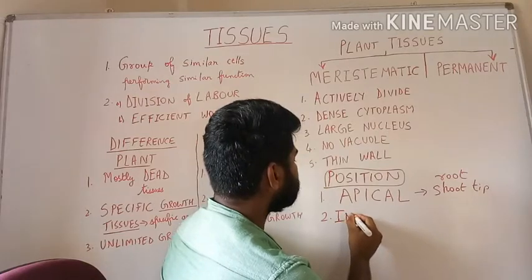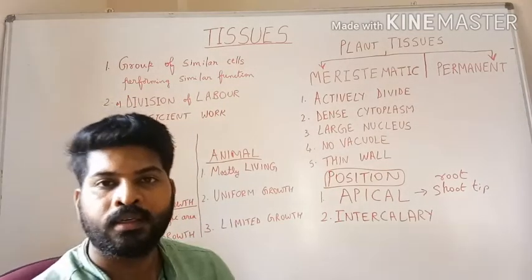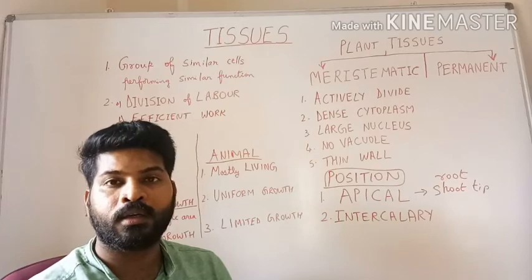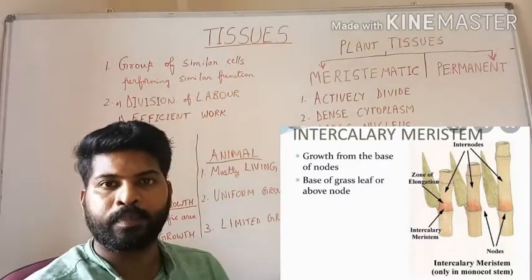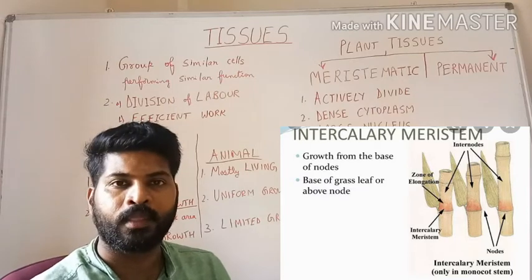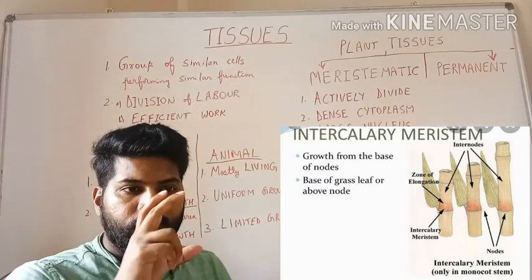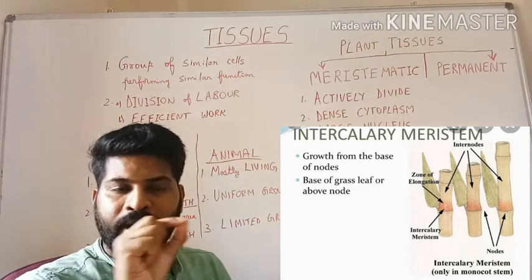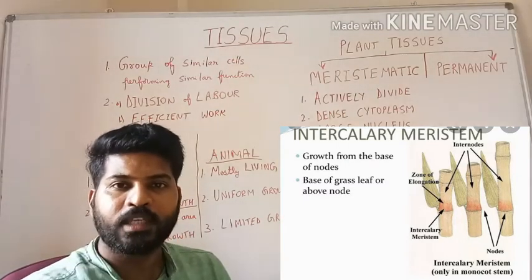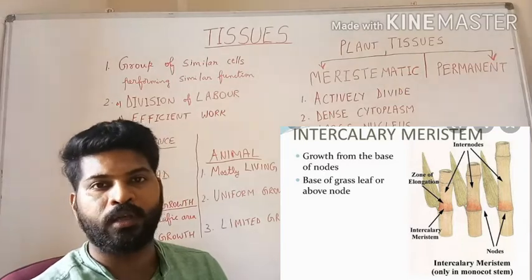intercalary meristem. If you look at the coconut tree or bamboo tree, you find that the stem, as you can see in the diagram, is divided into small sections, and separating the sections you find a line. That is what is called a node.